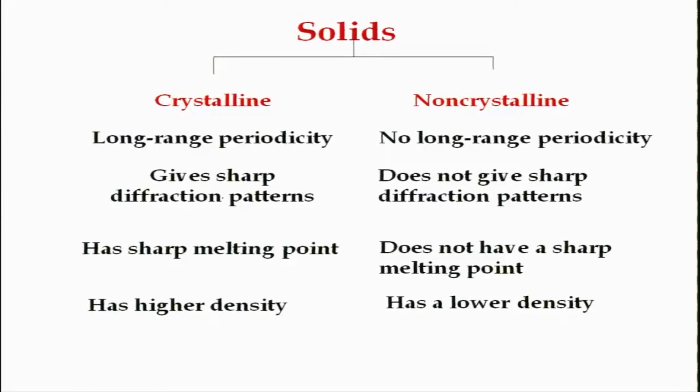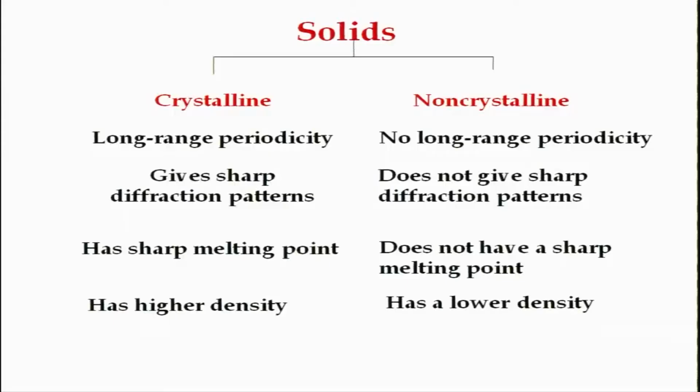As we will see later on, they give very sharp diffraction patterns. So, one way to examine crystalline materials is to use diffraction, X-ray diffraction or electron diffraction, and they give very sharp diffraction patterns because of periodicity. You know from your 12th standard physics that a regular array of atoms can be considered as if it is a regular slit pattern. And you know Thomas Young's experiment: when light or a wave meets a regular array of slits, it undergoes diffraction, and diffraction can be noted on a screen or on a detector.